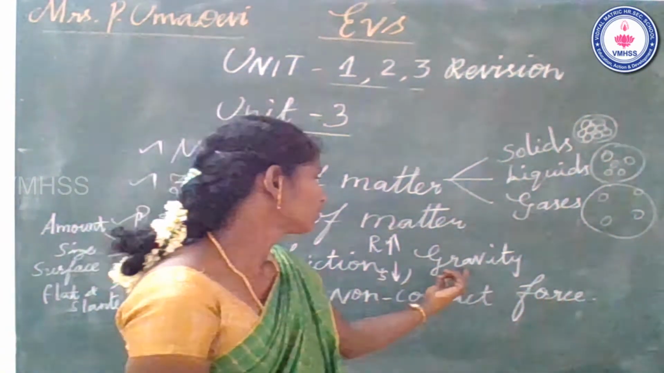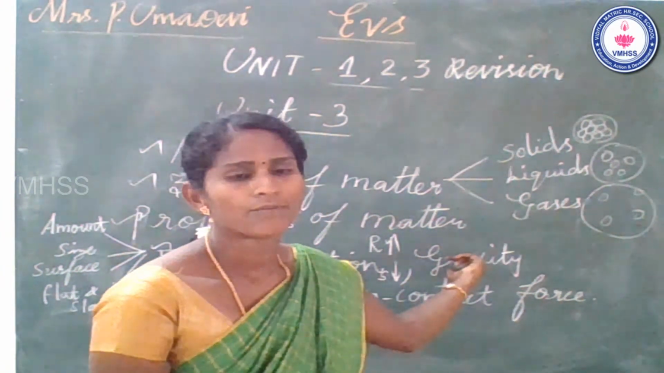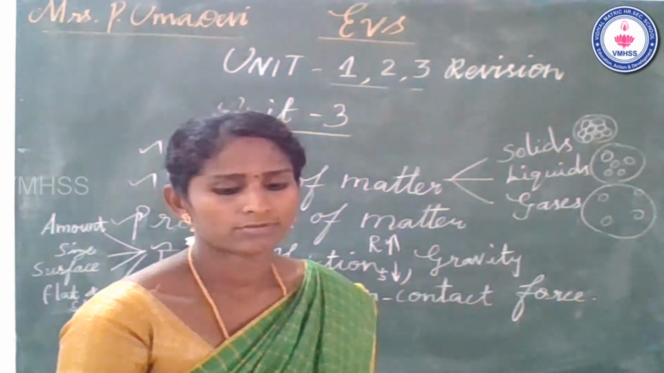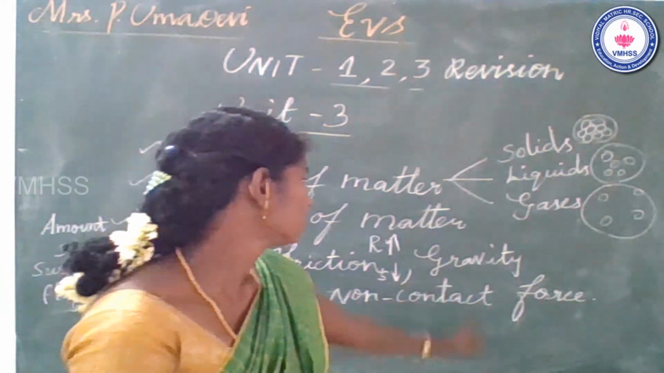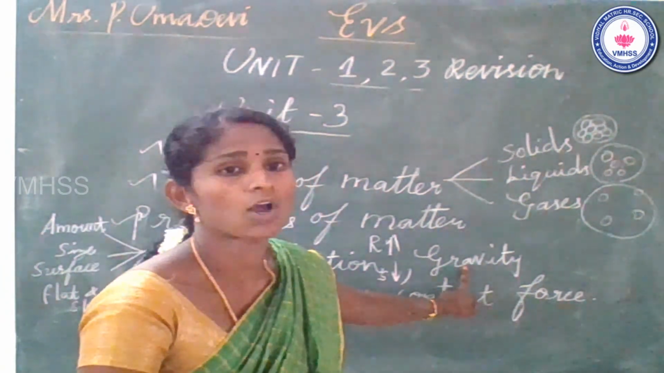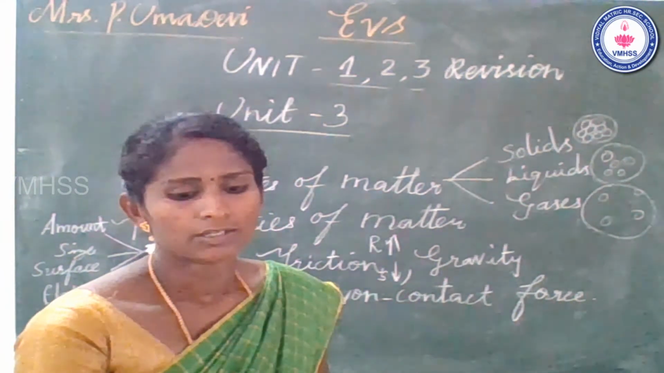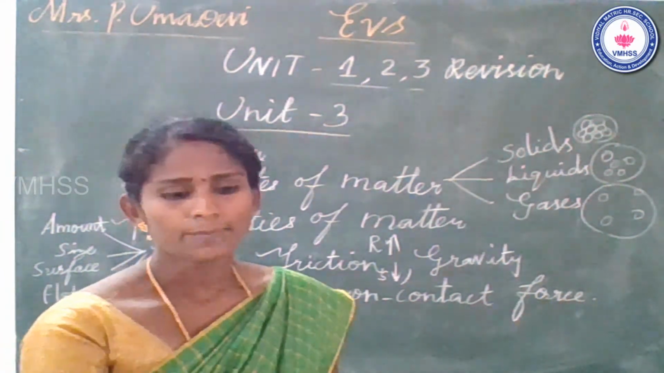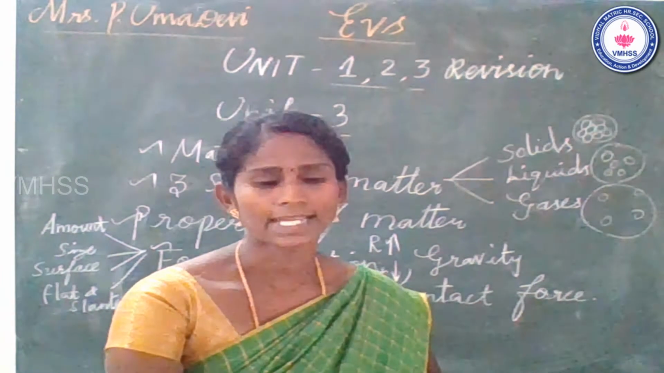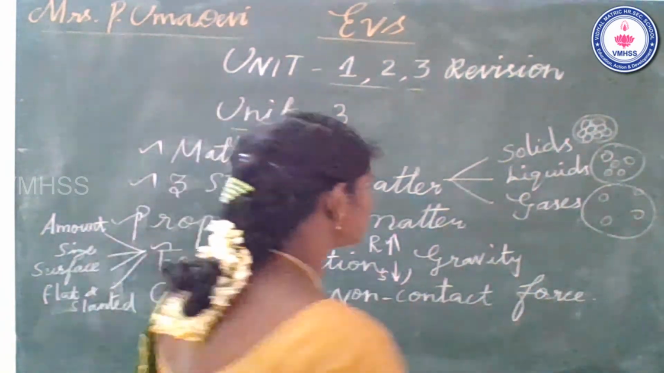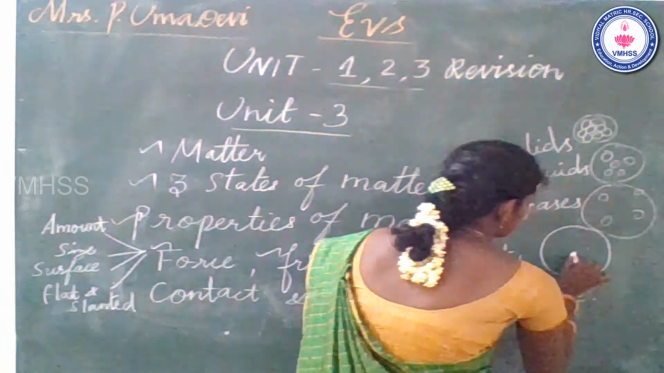They are different surfaces, for example, Earth and Moon. We have already learned two properties of gravity. What are the two properties of gravity? First, gravity pulls objects towards the center of the Earth.